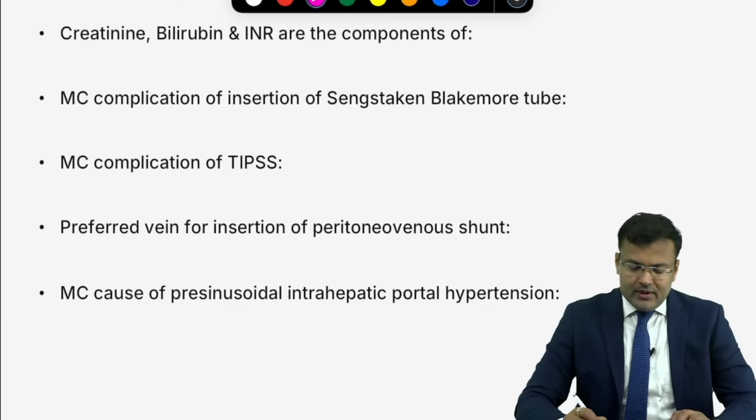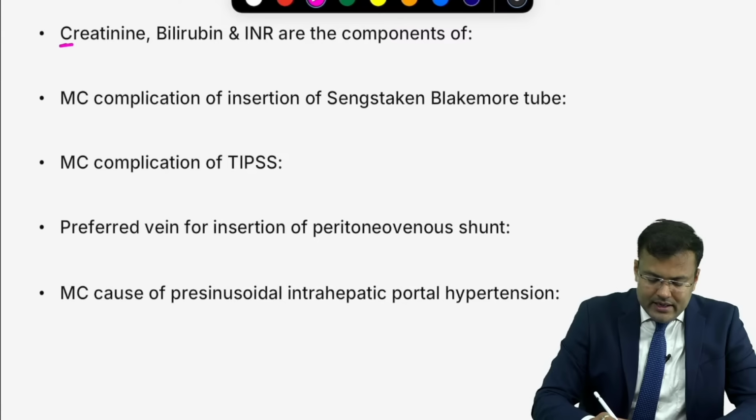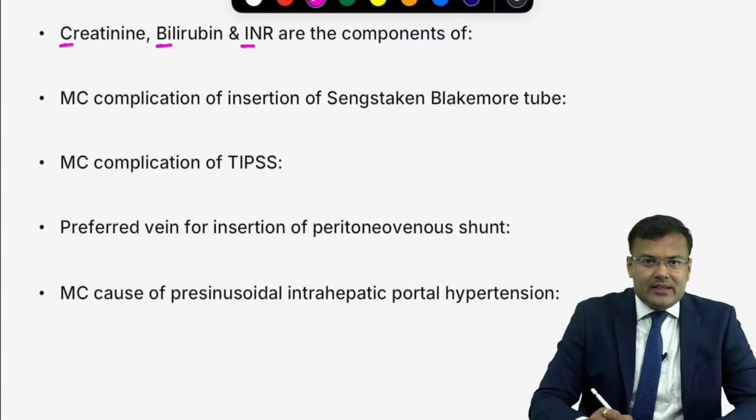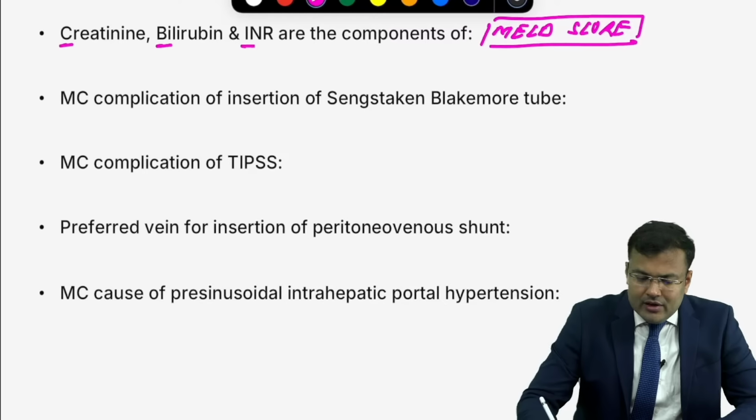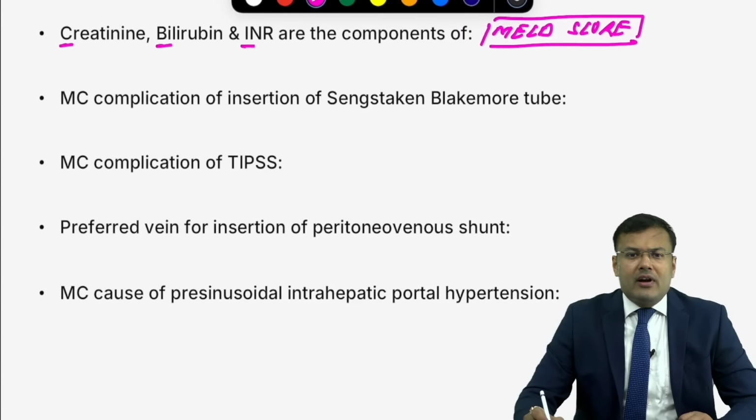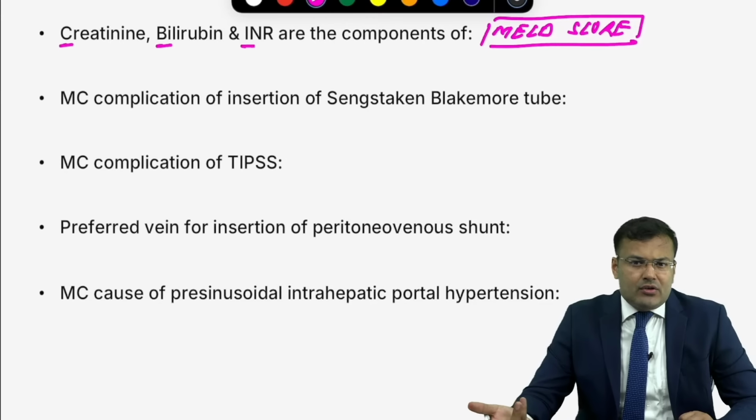Next question. Guys, see here, creatinine, bilirubin, INR, it is component of MELD score. What is MELD score? Model for end-stage liver disease. So this is MELD score, model for end-stage liver disease. Second is PELD score, and third is CTP score, which is asked in exam.